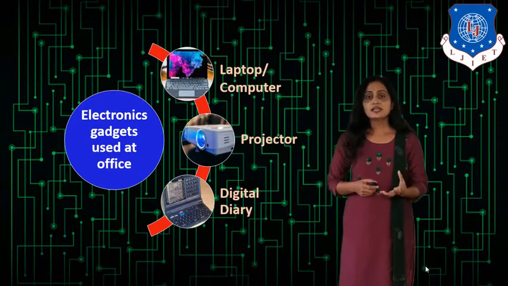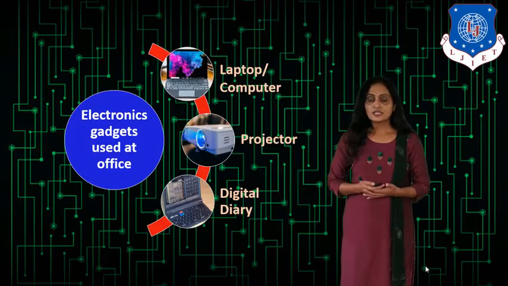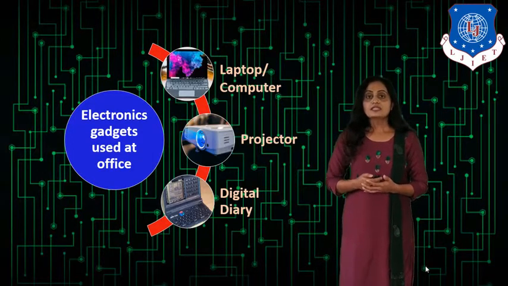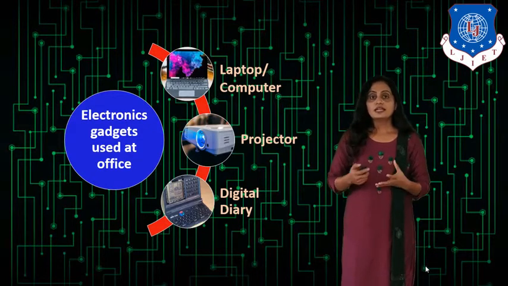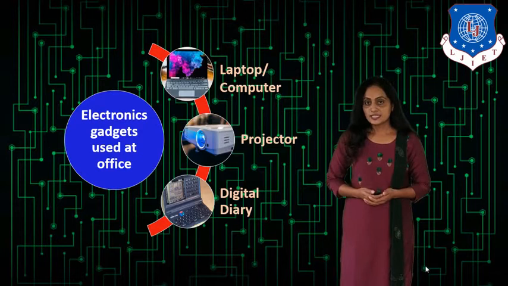Other than this, there are a number of electronic gadgets which we are using at the office and at home. The list includes digital camera, microphone, speakers, pen drives, printers, and many more. So we can say our surrounding is full of electronics and we cannot live without these electronic gadgets.